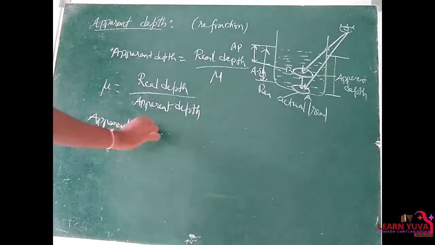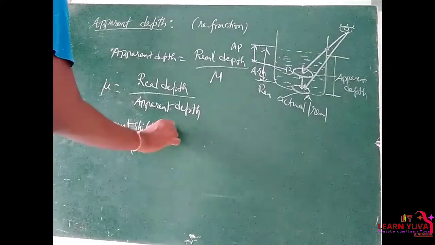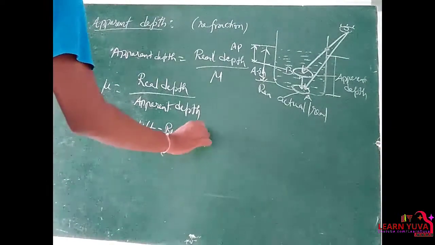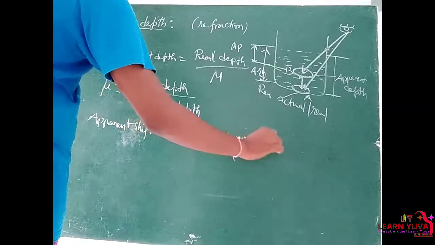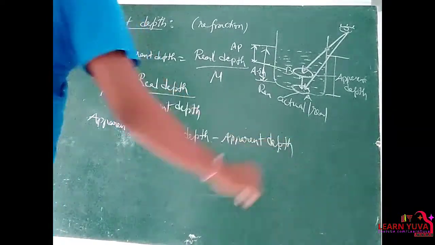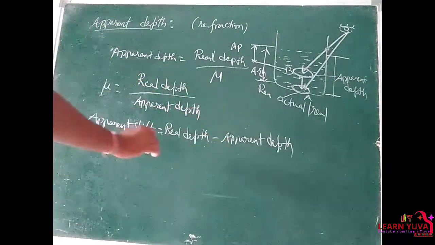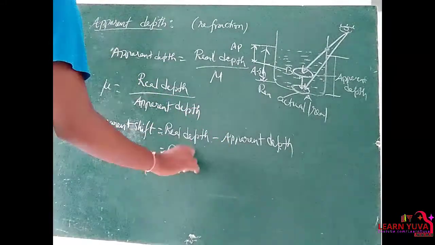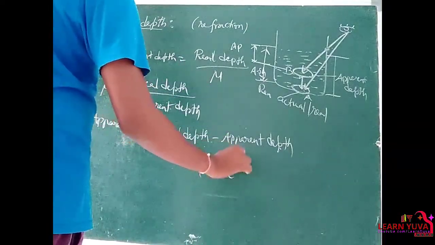Apparent shift is equal to real depth minus apparent depth. And for apparent depth we have the formula: real depth minus apparent depth is equal to real depth by mu.